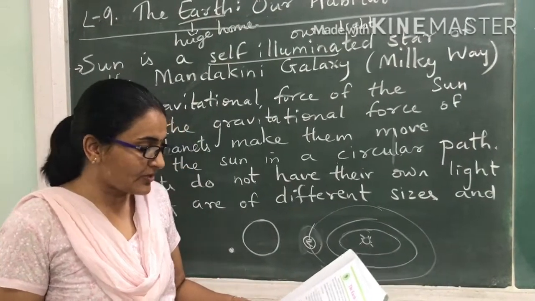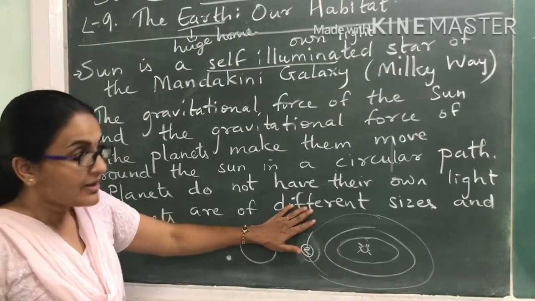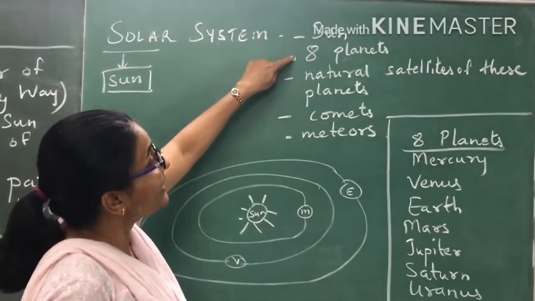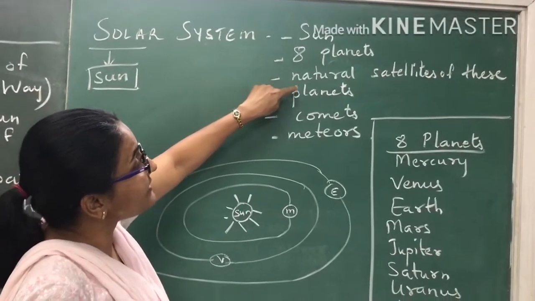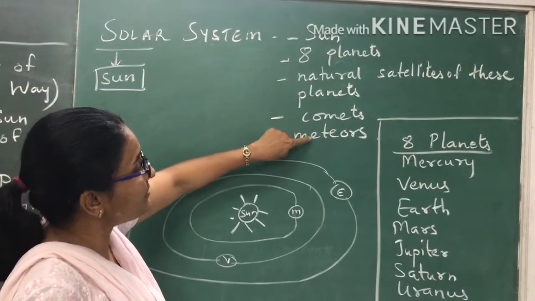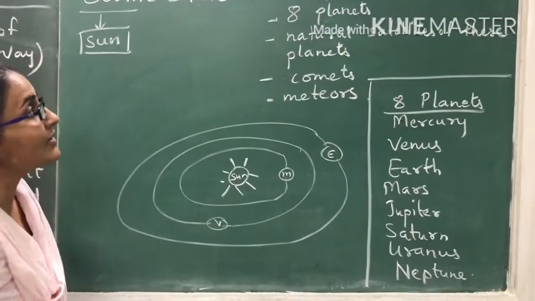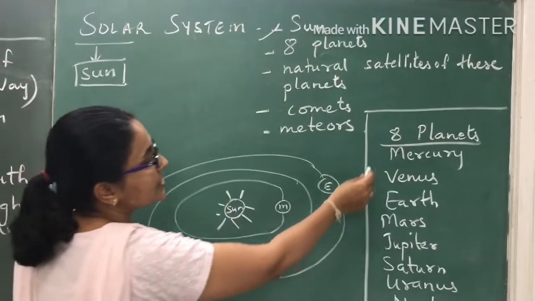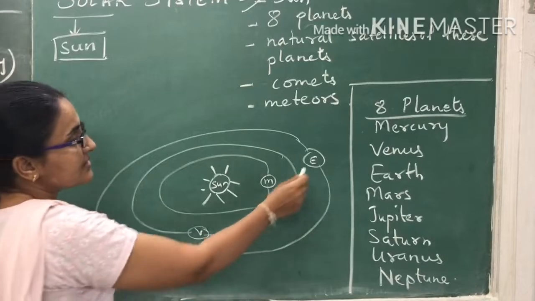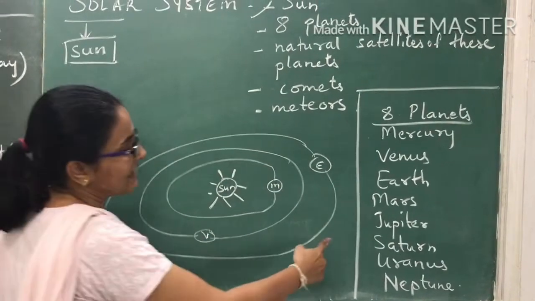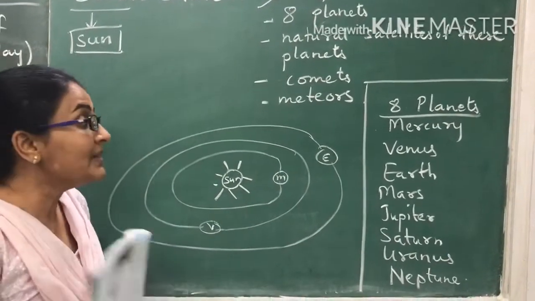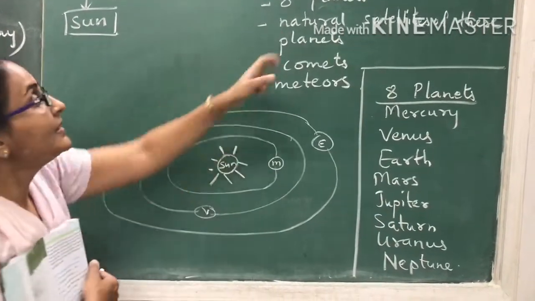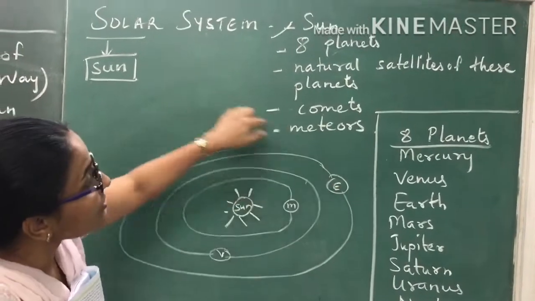All these planets together make the solar system. So what do we include in the solar system? The sun, the 8 planets, the natural satellites of these planets, comets and meteors. Now see, understand one thing. Sun you understood. Then around the sun what moves is the 8 planets. Mercury is the first one. Venus, Earth, Mars, Jupiter, Saturn, Uranus and Neptune. These are all the 8 planets. So the sun first of all is in the center. Then the 8 planets which move around the sun.